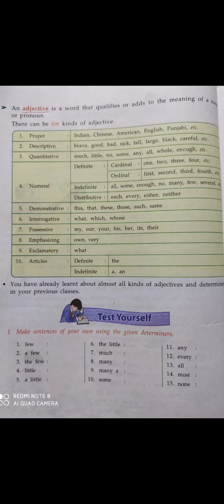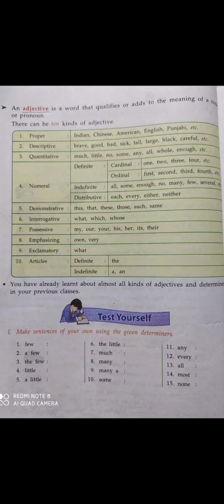English book or English language: English here is an adjective and book or language is a noun. Punjabi thali, Punjabi dish: here Punjabi is an adjective and dish is a noun. Like this we can use adjectives before noun.